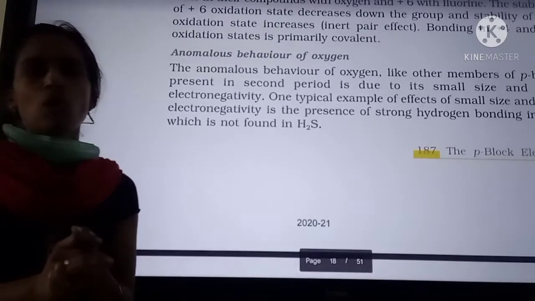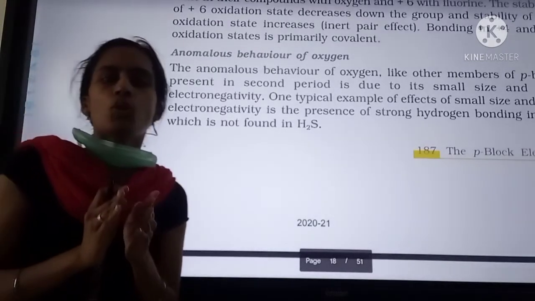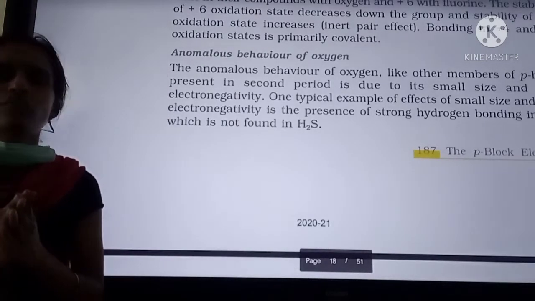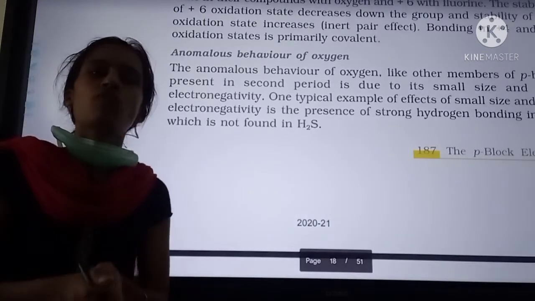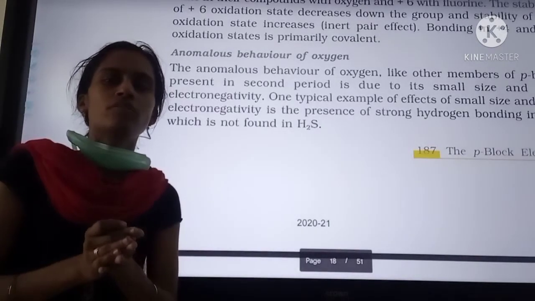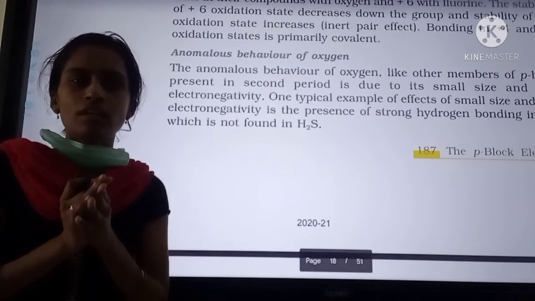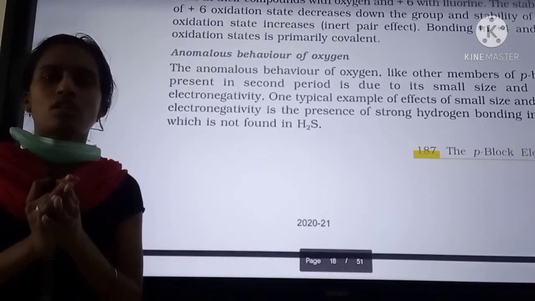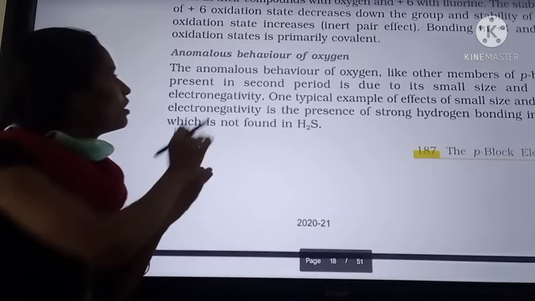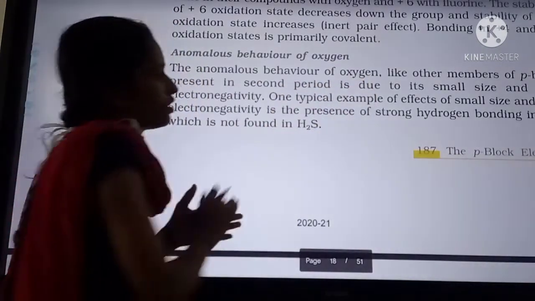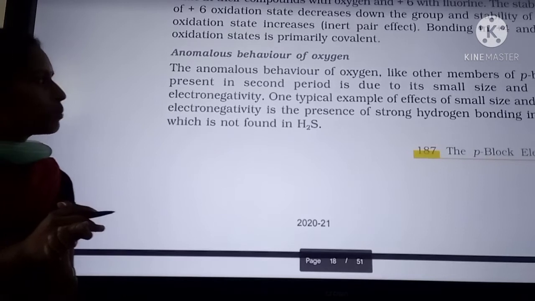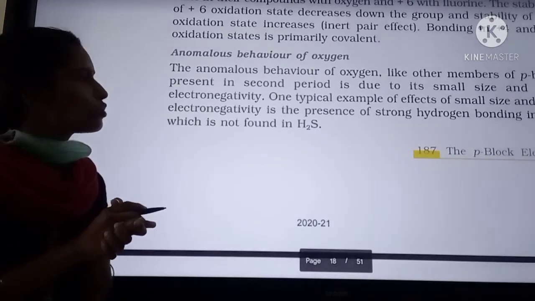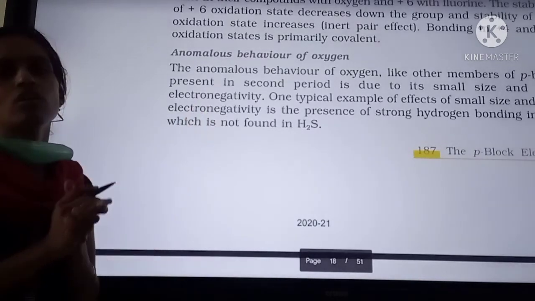Now, the anomalous behavior of oxygen. In p block elements, in each group the first element shows different properties from the rest of the elements, because of its small size, high electronegativity and high charge to mass ratio. So the anomalous behavior of oxygen, like other members of the p block in the second period, is due to small size and high electronegativity.